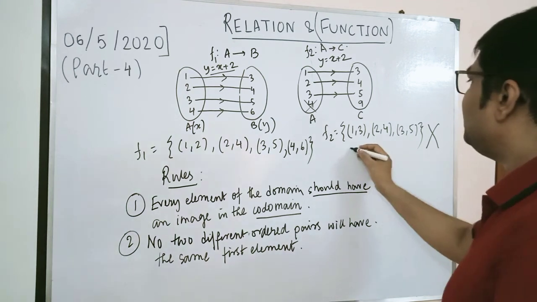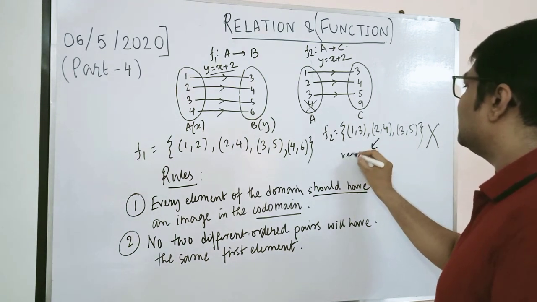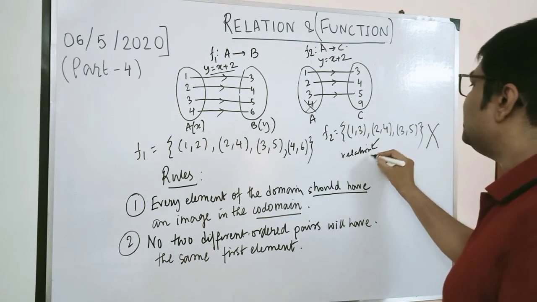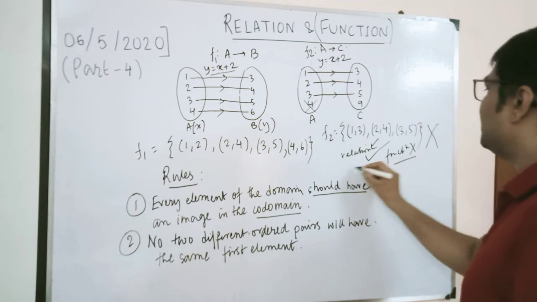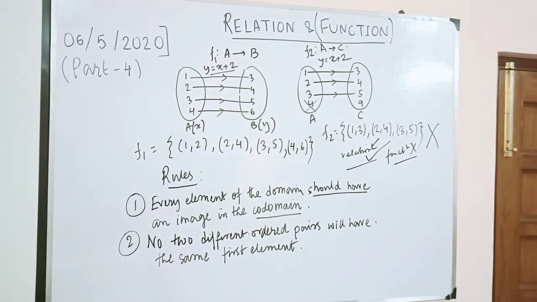However, is it a relation? Yes, this is a relation, but it's not a function. Remember this, any collection of ordered pairs gathered by some condition will be a relation, but not always a function. So you see that it violates rule number 1 in this way.